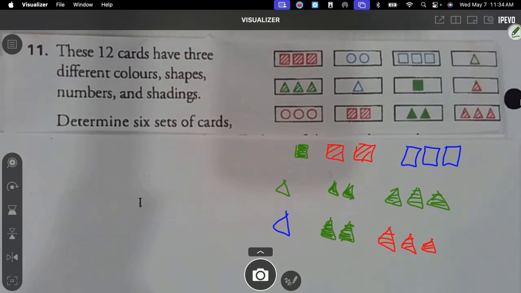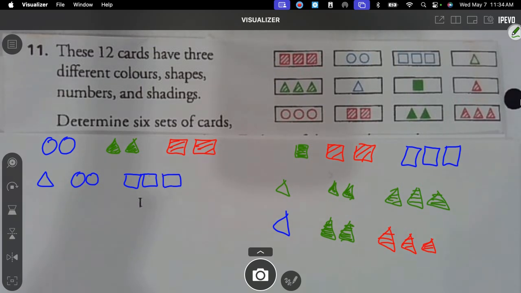Okay, so we got 2 circles. We got 2 triangles. What's that first piece? And then 2 red squares. Yes, they do. They're all 2. They'll either have all the blues. Yeah, that's all the blues. There's 3 shades. Wait, no, seriously, it's right. Everything in each category has to be the same.